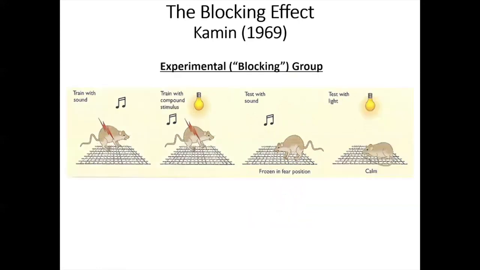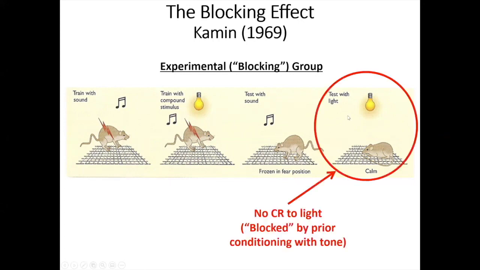However, for the rats in the experimental group, before they got any of those pairings involving the compound stimulus, they first got pairings where the tone, and only the tone, was paired with shock. Then they went through the same procedure as the control group, with pairings of the light plus tone compound with the shock. Those rats did acquire a conditioned response to the tone, but they didn't acquire a conditioned response to the light.